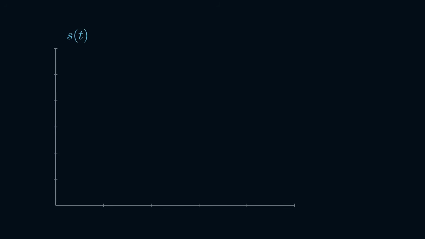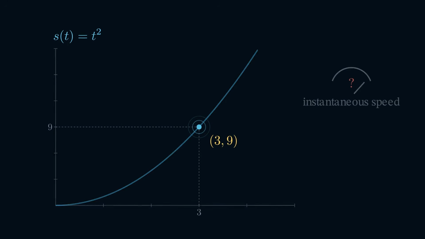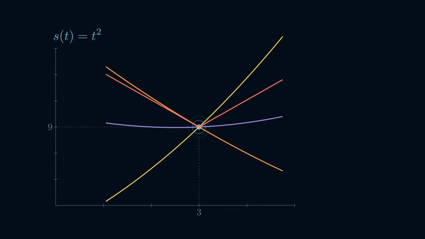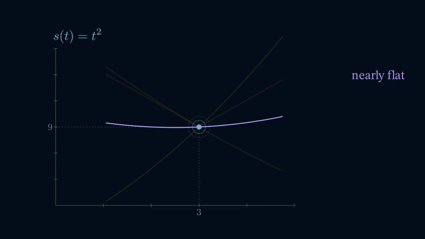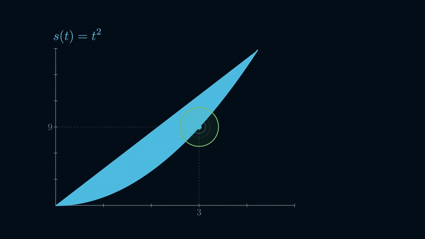Imagine your position is given by s of t equals t squared. At t equals 3, your position is 9 meters. But that one isolated fact says nothing about how fast you are moving. Standing at (3, 9), infinitely many different curves pass through your position. One rising steeply, one nearly flat, one falling, one with a sharp corner. A single coordinate does not contain its own derivative. To know your local behavior, the surrounding function matters. You cannot determine your motion by looking only at yourself.